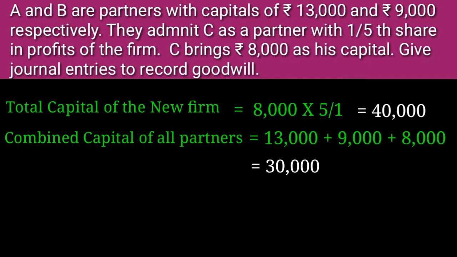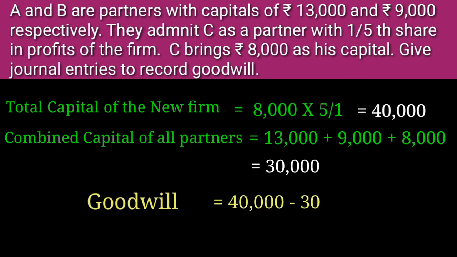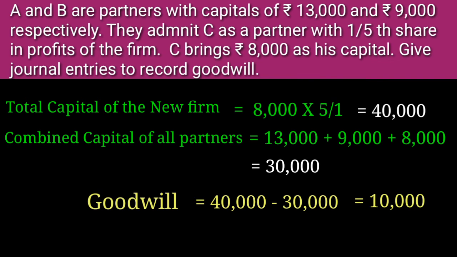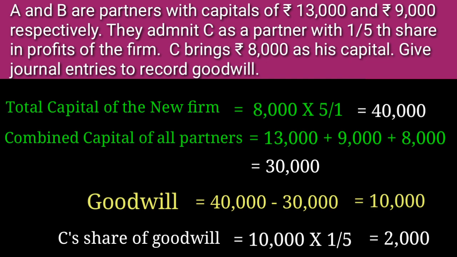Next we can find out hidden goodwill. Hidden goodwill equals total capital of the new firm minus combined capital of all partners. Here 40,000 is the total capital of the new firm and 30,000 is the combined capital of the partners. So goodwill equals 40,000 minus 30,000. The amount would be 10,000. Next, find out C's share of goodwill. Here total goodwill equals 10,000 and C's share equals 1/5. So his share of goodwill equals 10,000 into 1/5. The amount would be 2,000.